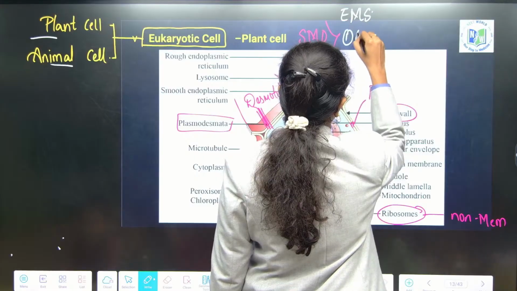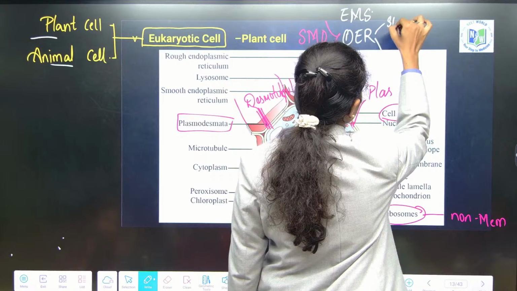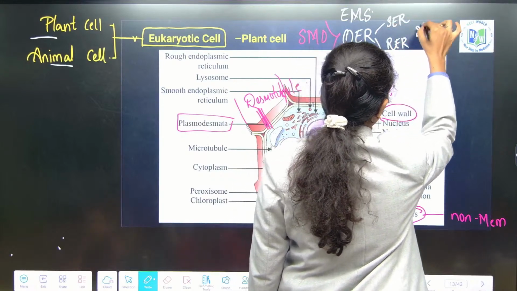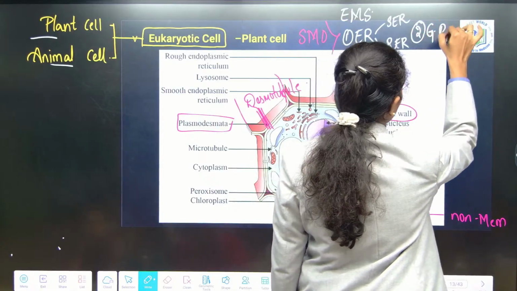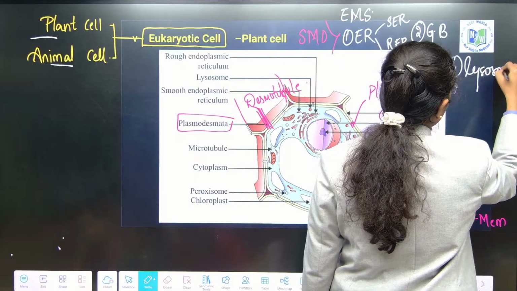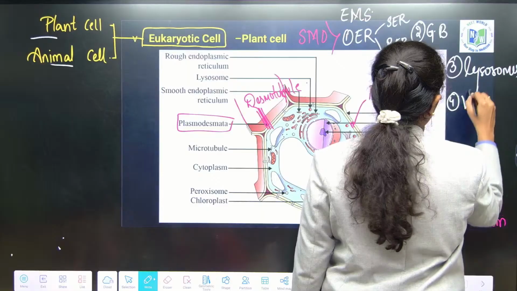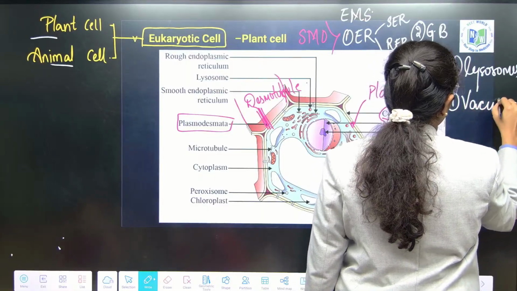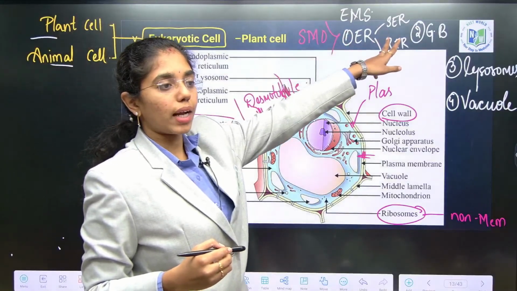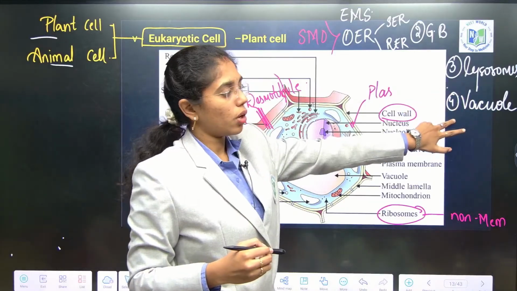First, endoplasmic reticulum. Two types of endoplasmic reticulum, smooth endoplasmic reticulum and rough endoplasmic reticulum, followed by Golgi bodies, followed by lysosomes, followed by vacuoles.